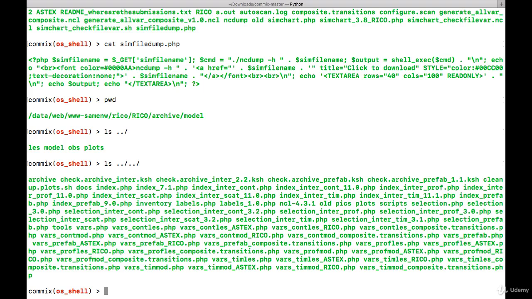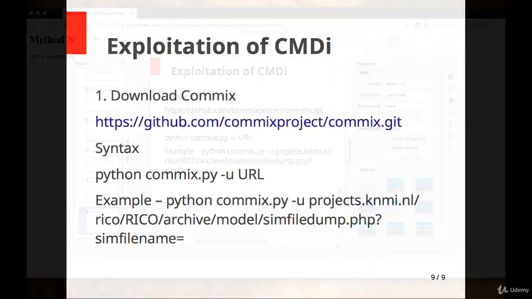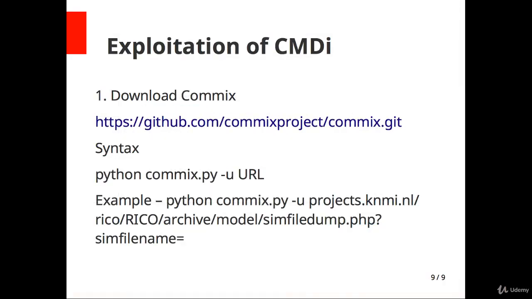Okay, so I think you got an idea of how to do this. I don't want to go into this server, they may claim some legal action against me, so that's why. I'm going to stop this now. I hope it's clear to you what an attacker can achieve by this vulnerability. Just remember this command, that is commix -u and the URL. That's it. Thank you.